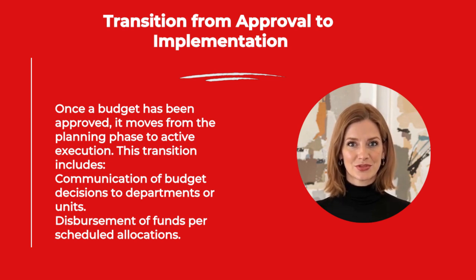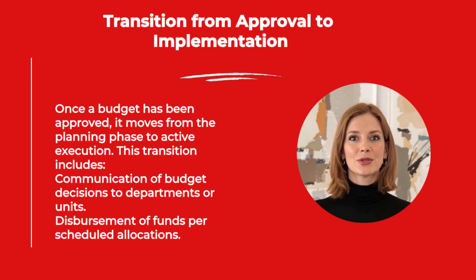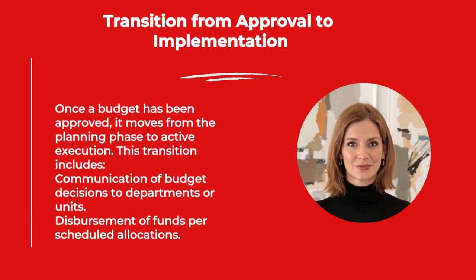Transition from approval to implementation. Once a budget has been approved, it moves from the planning phase to active execution. This transition includes communication of budget decisions to departments or units, disbursement of funds per scheduled allocations, setup of internal controls and accountability systems, alignment of departmental operational plans with approved budget line items. Successful execution demands a coordinated effort across accounting, procurement, HR, and project management teams.